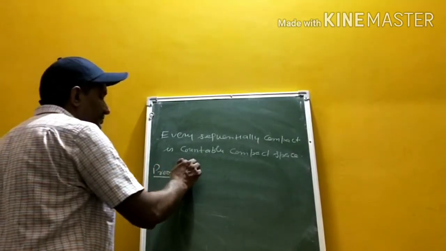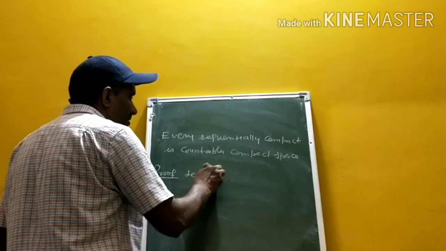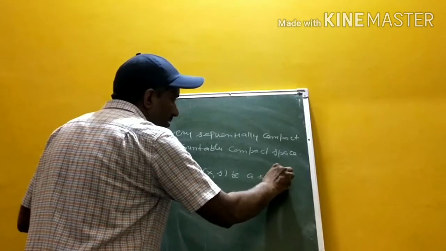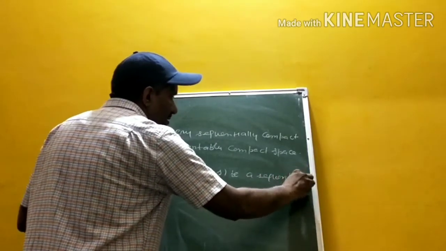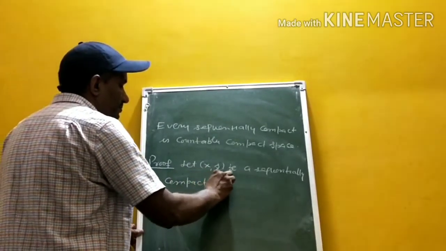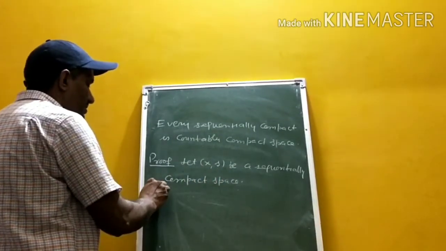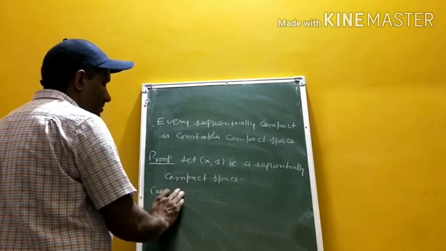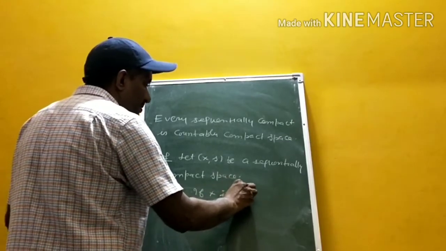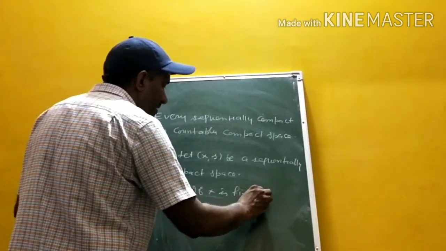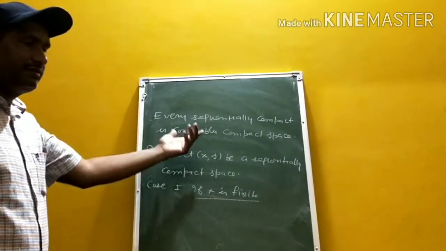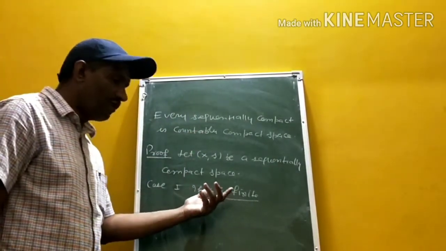Let X be a sequentially compact space. Case first, if X is finite, then it is obviously countably compact because it has a finite open cover.